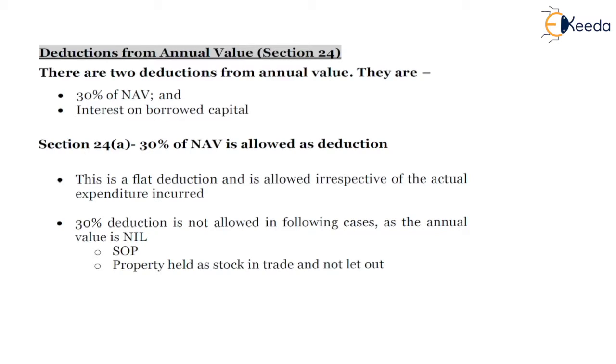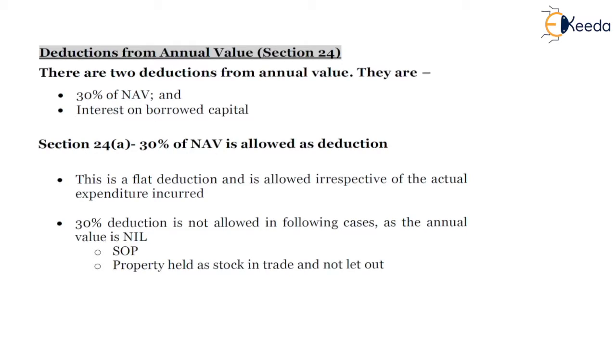and then deducting municipal taxes, and after deduction of municipal taxes the net annual value is derived. After that 30% is the standard deduction which is available to the assessee. This deduction is irrespective of the expenses incurred by the owner.